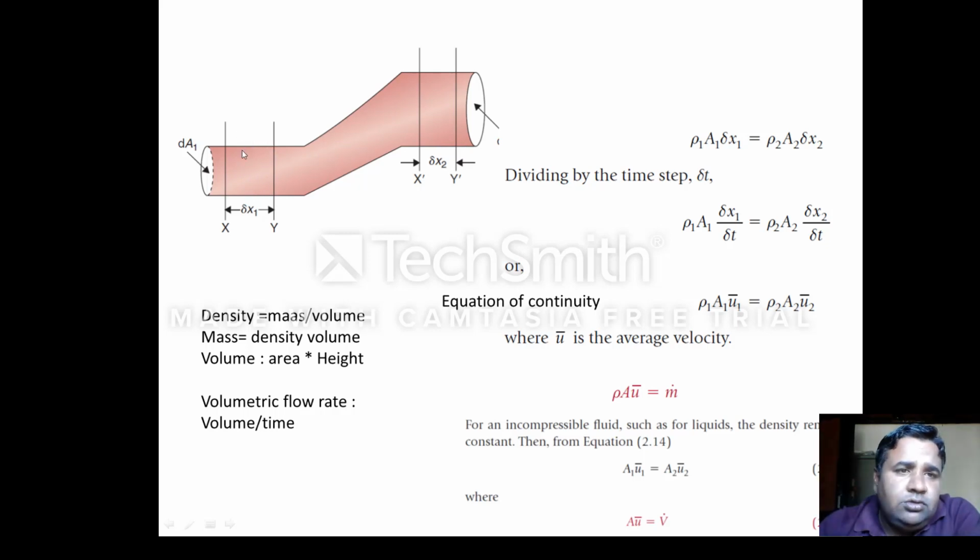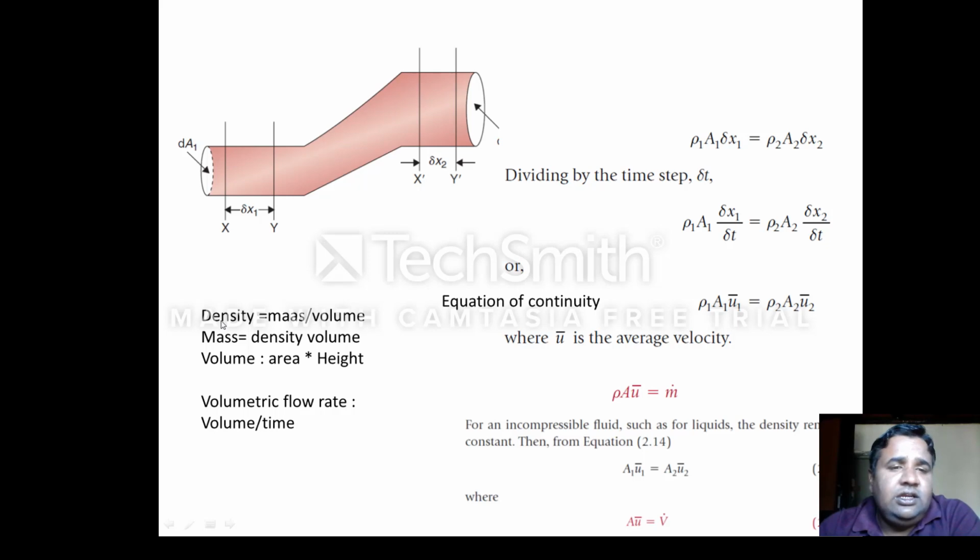According to mass conservation, the amount of liquid that is here will equal the amount of liquid that is here. So this can be given by these equations. Before understanding these equations, I'll help you to understand this. First, please read about these formulas.